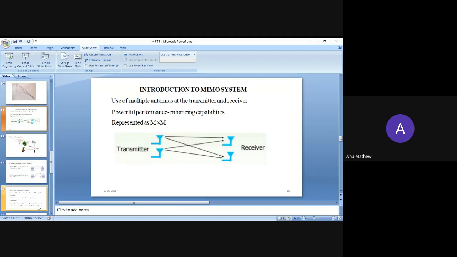It is used to increase the performance and to enhance the different capabilities of a communication system. Here we are considering the mobile communication system. So it provides high performance and enhances the capabilities of a mobile communication system. This MIMO system is represented as M cross N, where M represents the number of transmitting antennas and the second, N, represents the number of receiving antennas.